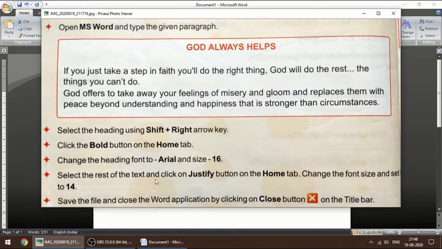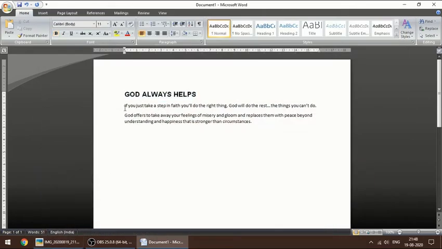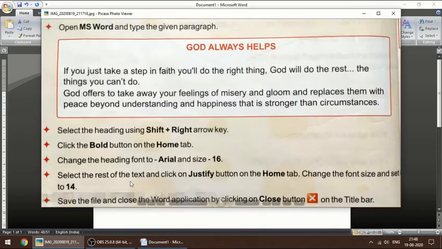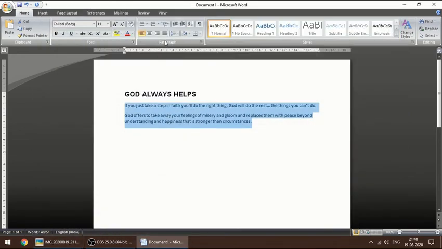Select the rest of the text and click on the justify button. Rest of the text means from here till here. Select and click on the justify button on the Home tab. Okay, so we'll select it from here to here. And what we have to do is justify. What is justify? It is this button over here.